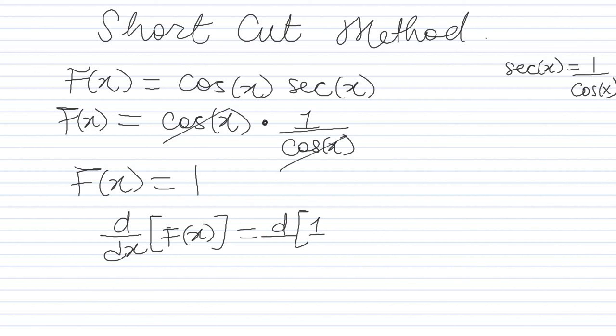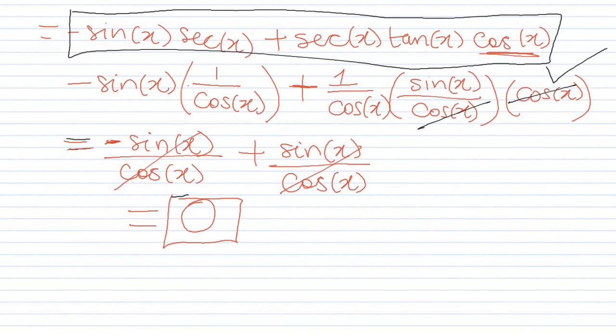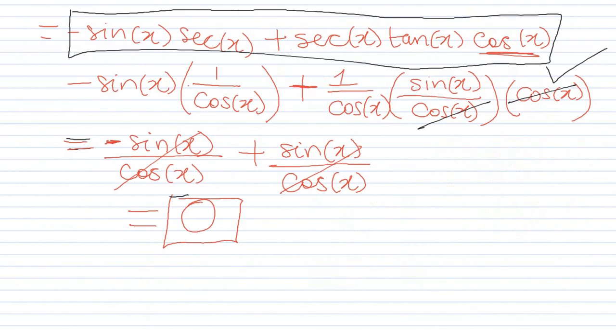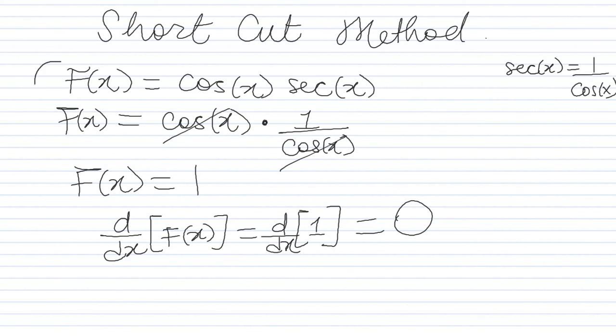And the derivative of 1 in this case is what? That's 0. So when you look at our work, you see that we got 0. Rather than this whole process that we did right here and here, we could have just done this short process from here to here and would have gotten the answer.